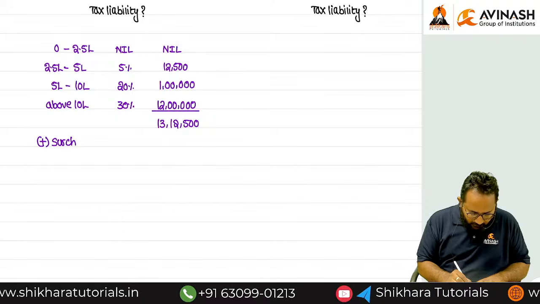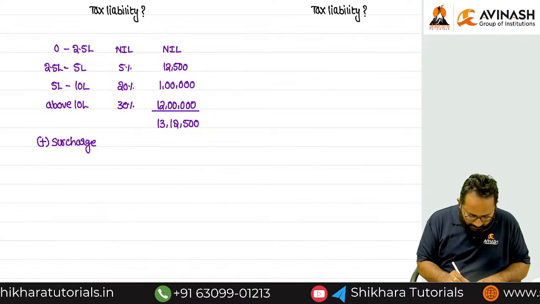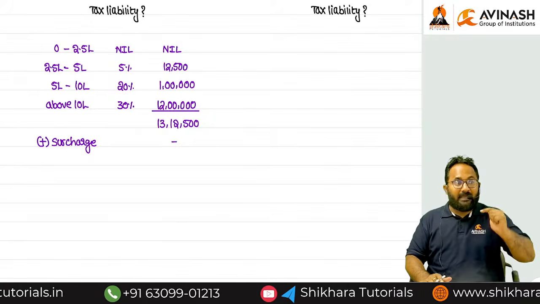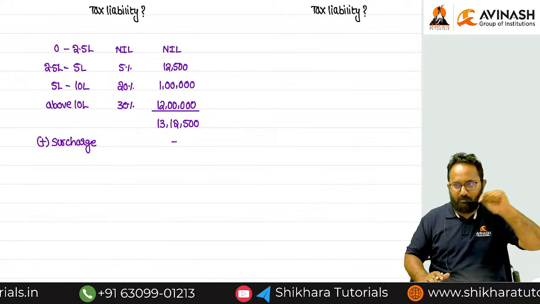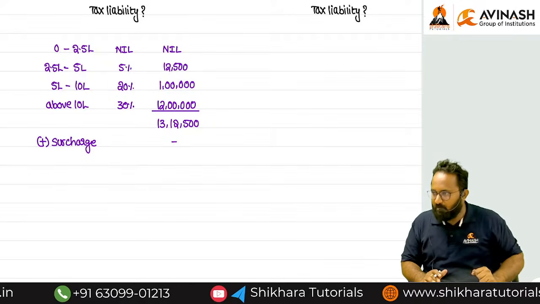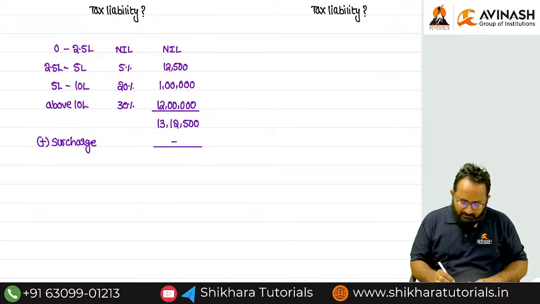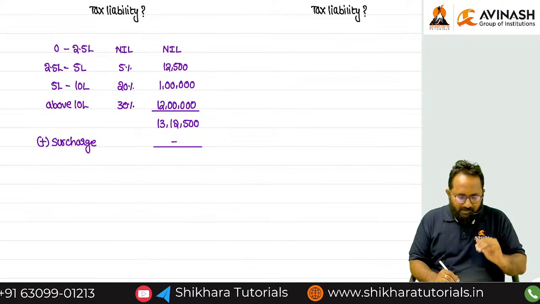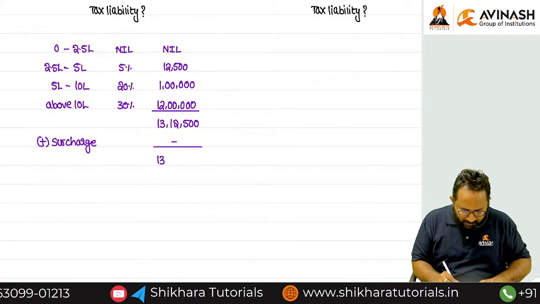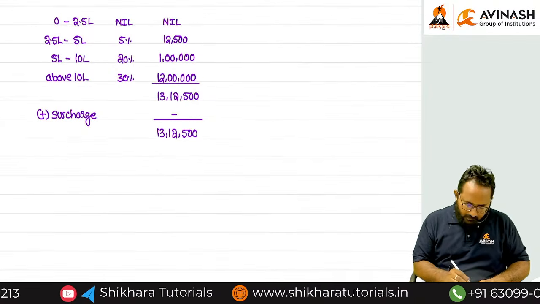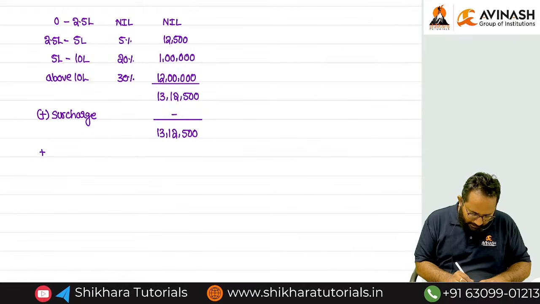But in this situation, do we have to pay any surcharge? No. Why? Only if total income exceeds 50 lakh do we have to pay. Here it is exactly 50 lakh, that's why surcharge is not there. Income tax plus surcharge combined is 13 lakh 12,500.